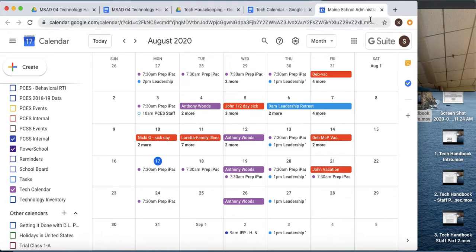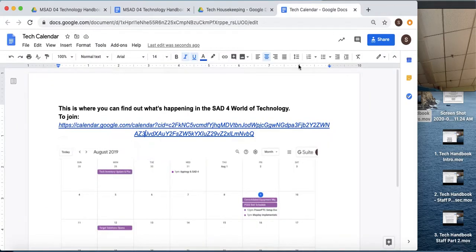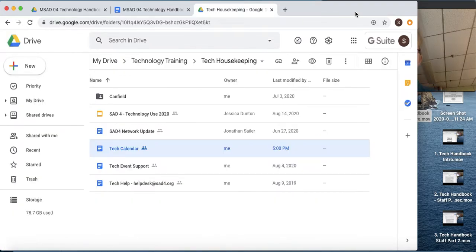And we'd encourage you to do that, especially if you want to schedule some time to run over a setup for a concert, or talk with us about some lesson you're doing in your classroom, or some remote learning piece of things. So you can just take a look at it and see. And if you're just not sure, you can ask, can I set up an appointment? Does this day and time work, or whatever? Let us know when you're free so we can plan time to meet with you.